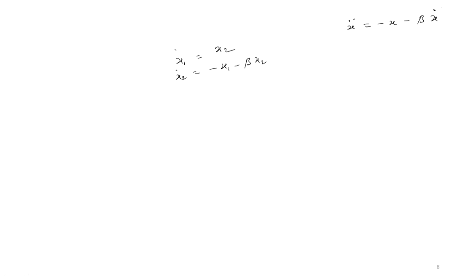You can consider this as a mechanical system where the mass equals 1, mass into acceleration is the left hand side, that is the force, and it is due to the spring constant. Here we are assuming the spring constant equal to 1, otherwise we can write minus some k times x, where k is the spring constant.